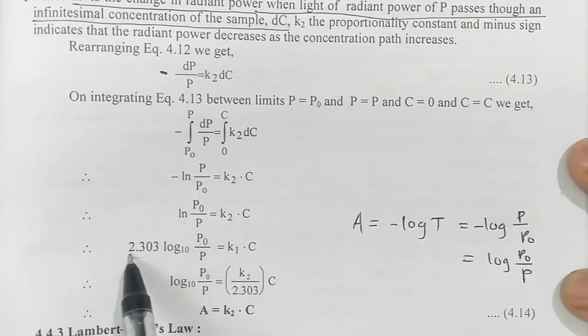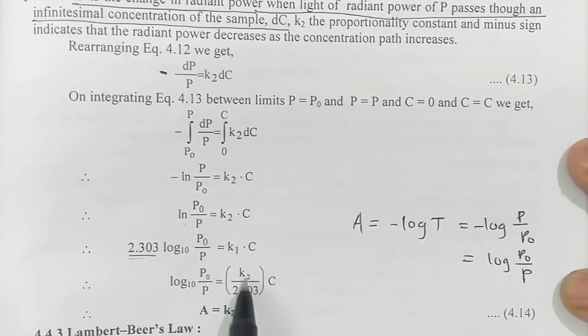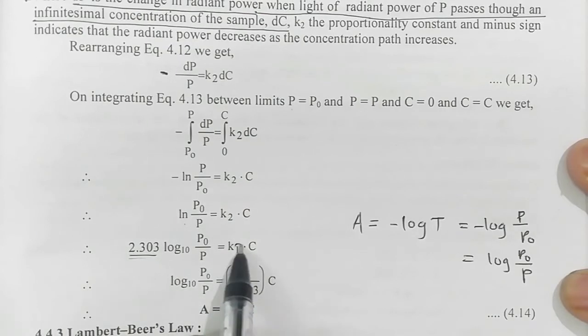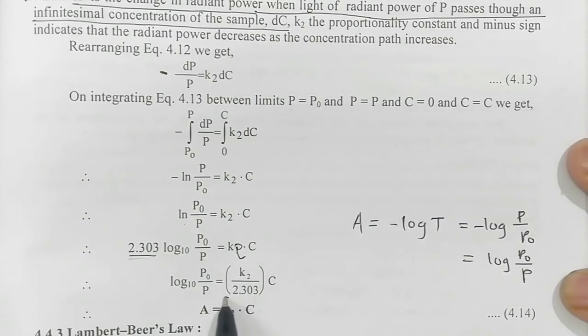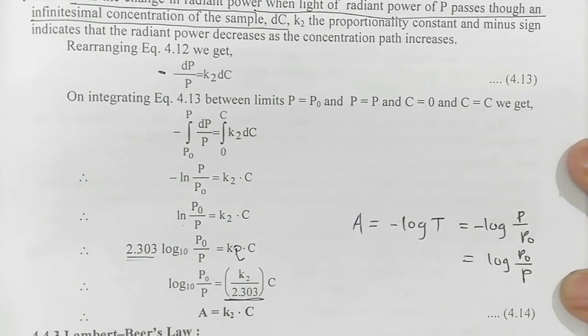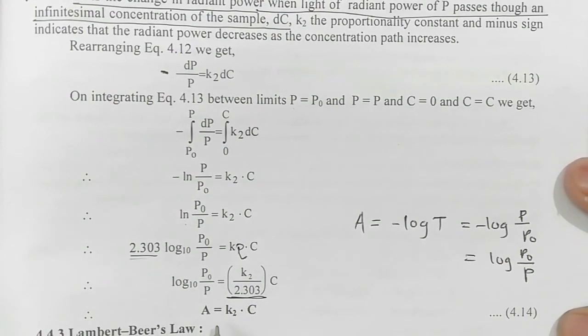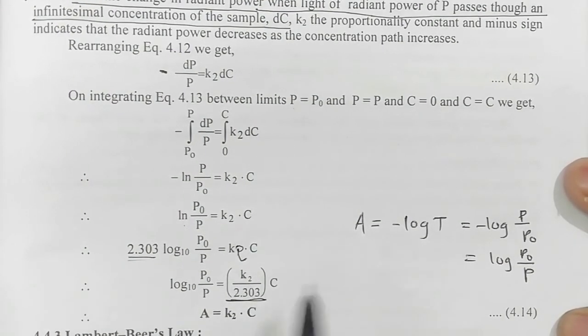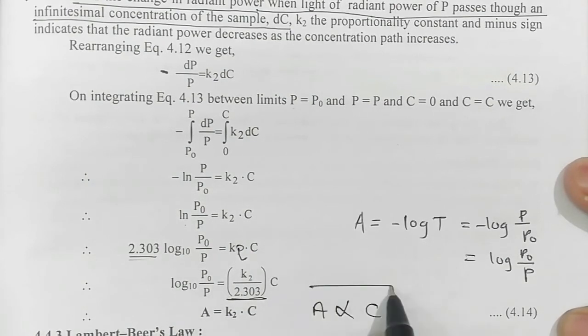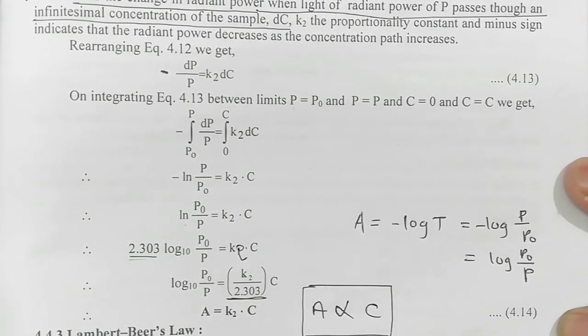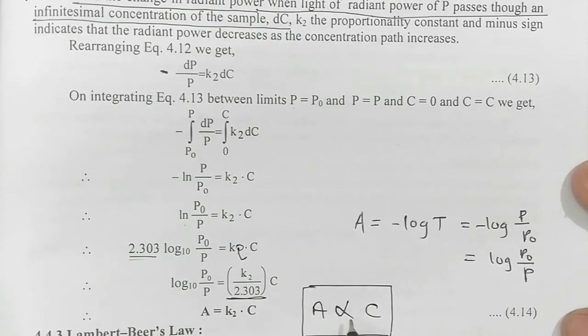Okay, if we take this 2.303 to the right hand side, then it will become K2 upon 2.303 times C. Let's replace this constant as capital K2, then we get absorbance is equal to K2 times C, or we can say absorbance is directly proportional to the concentration. So this is what Beer's law is. In Lambert's law, we saw absorbance is directly proportional to the path length, that is B.